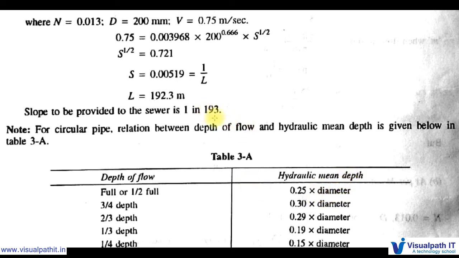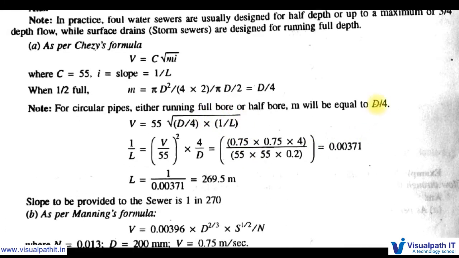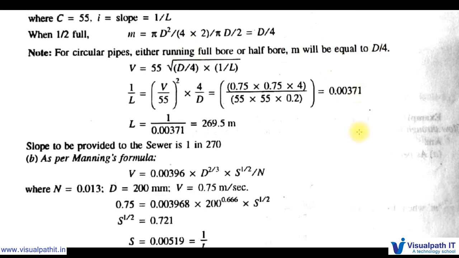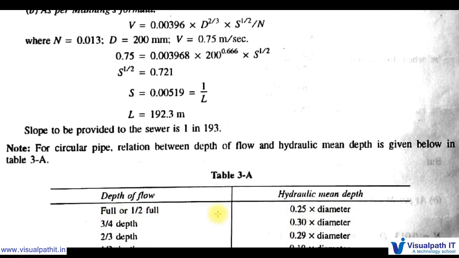As we have seen, m is equal to d by 4 for half full, half bore. So d by 4 means 0.25 into d. So here it is 0.25 into d for full or half full. For 3 by 4 depth it is 0.3 into diameter. So no need to consider all these things, only this 0.25 into diameter we will consider, mostly 99%.